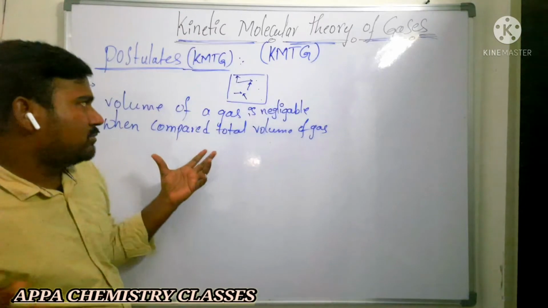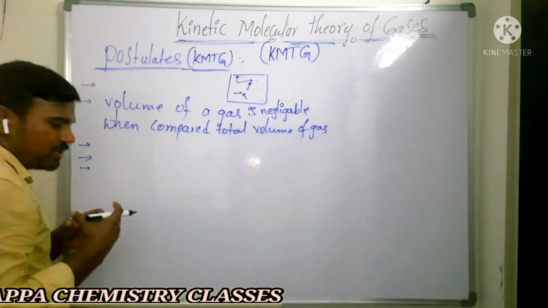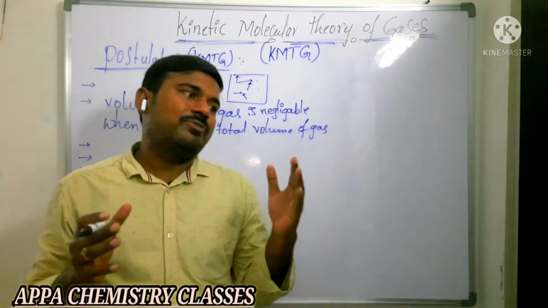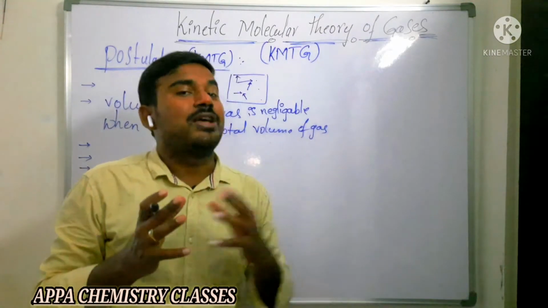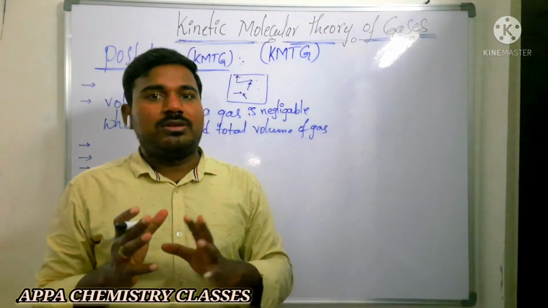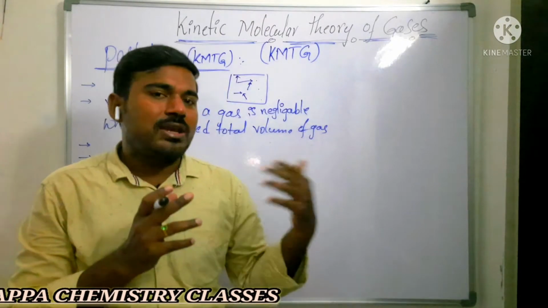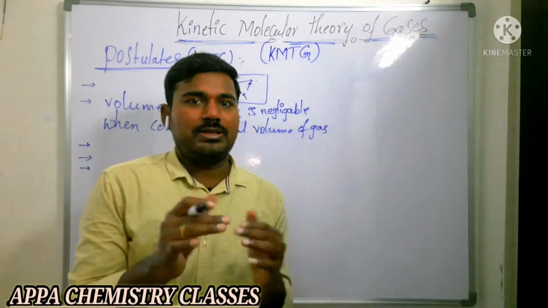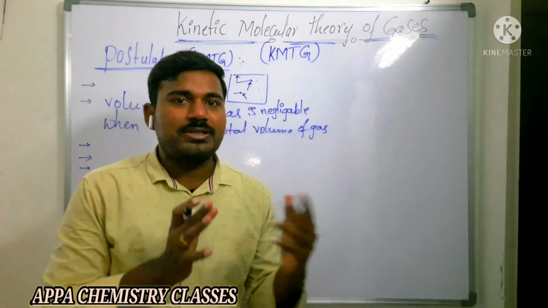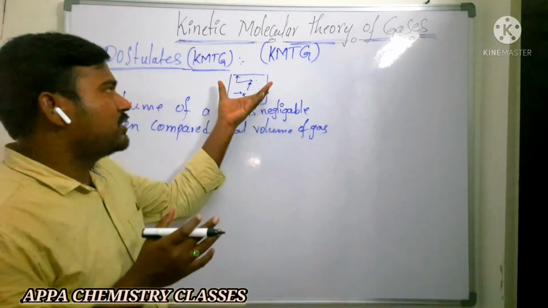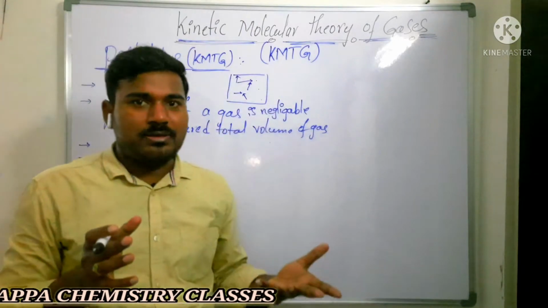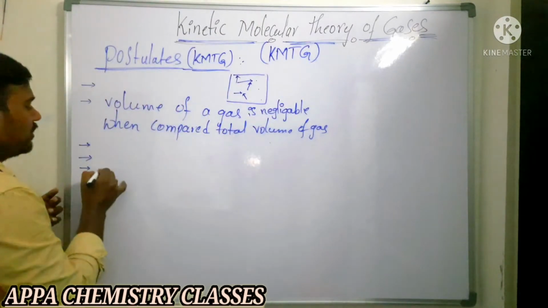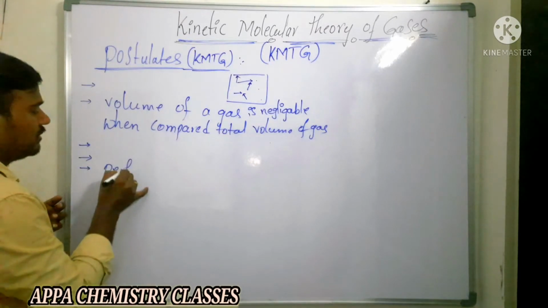When the gas molecules are colliding with each other, they neither lose energy nor gain energy. What happens is that one gas molecule exchanges energy with another. Just energy exchange may take place, but they neither lose nor gain energy. That is, the average energy of the gas molecules remains constant. That is why we call the collisions between the gas molecules perfectly elastic.